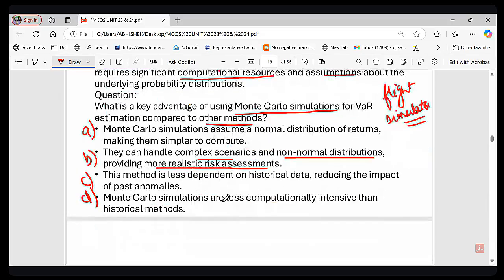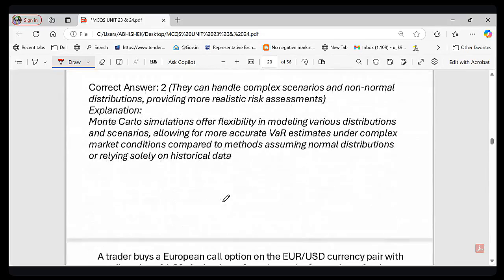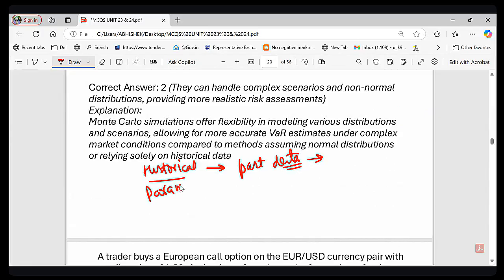So let me summarize the facts. I have told you about the three methods. The first method is historical, right? The first method is historical. It only uses past data. Historical method only uses past data and assumes that history repeats itself. The second method is called parametric method. So this parametric approach assumes that returns are normally distributed.